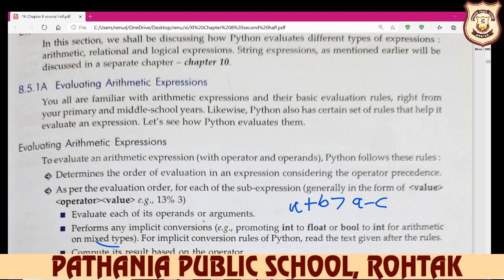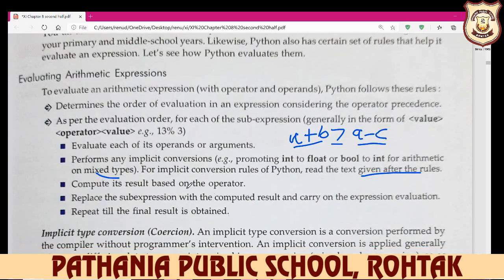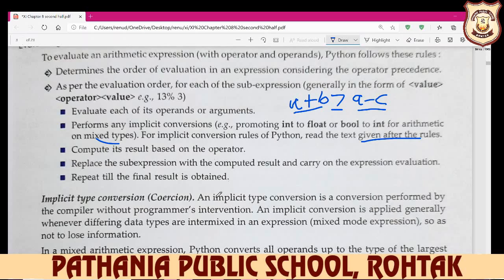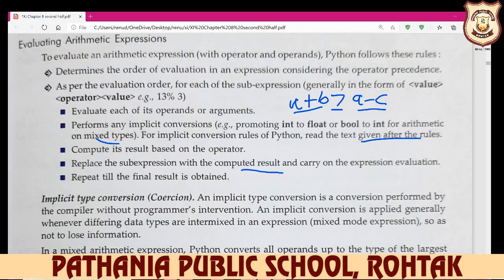You see these are your arithmetic operators and this is your relational. So these types of statements are your mixed type. For implicit conversion rules of Python, read the text given after the rules. Compute its result based on the operator. Always every expression is computed based on the operator. Replace the sub expression with the computed result and carry on the expression evaluation.